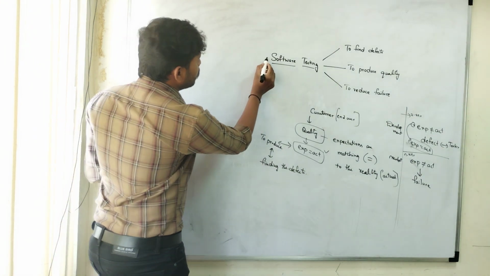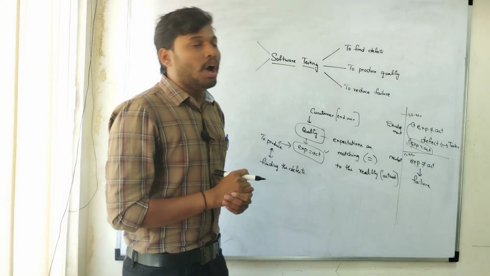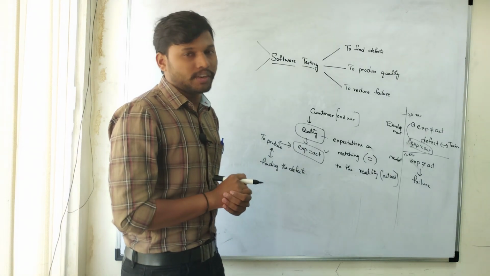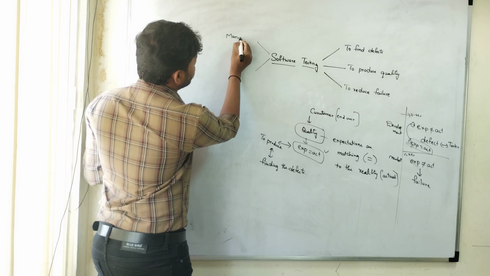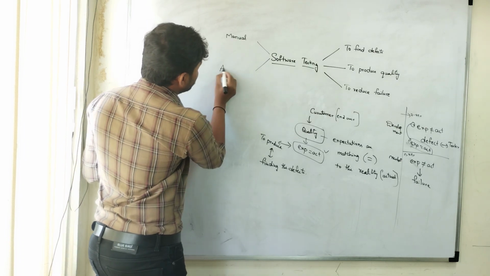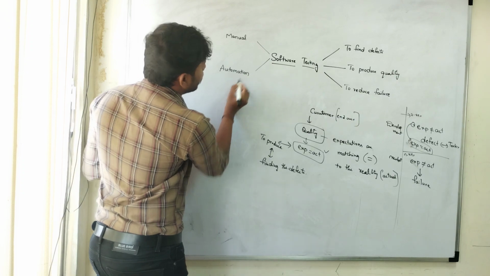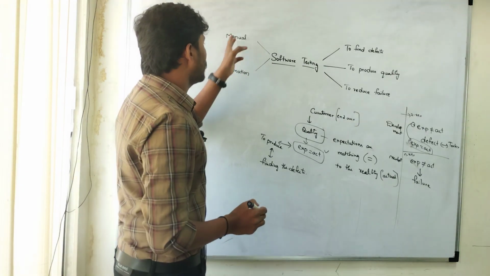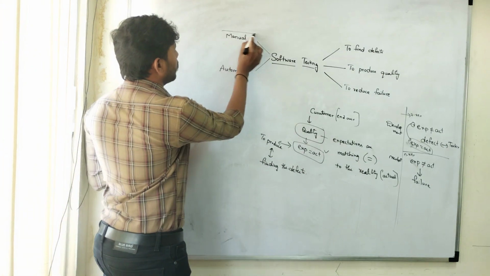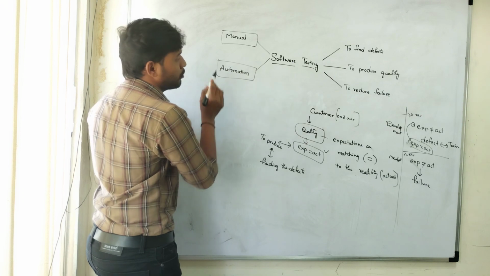Now coming to software testing, how many ways can we do it? Generally software testing can be done in two ways: one is the manual approach, second one is the automation approach. What is meant by the manual approach and what is meant by the automation approach?